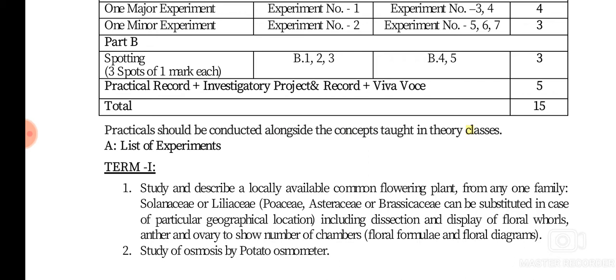We have to dissect the plant and the flower and see the different floral parts, and you should be able to know the floral formula and floral diagrams.